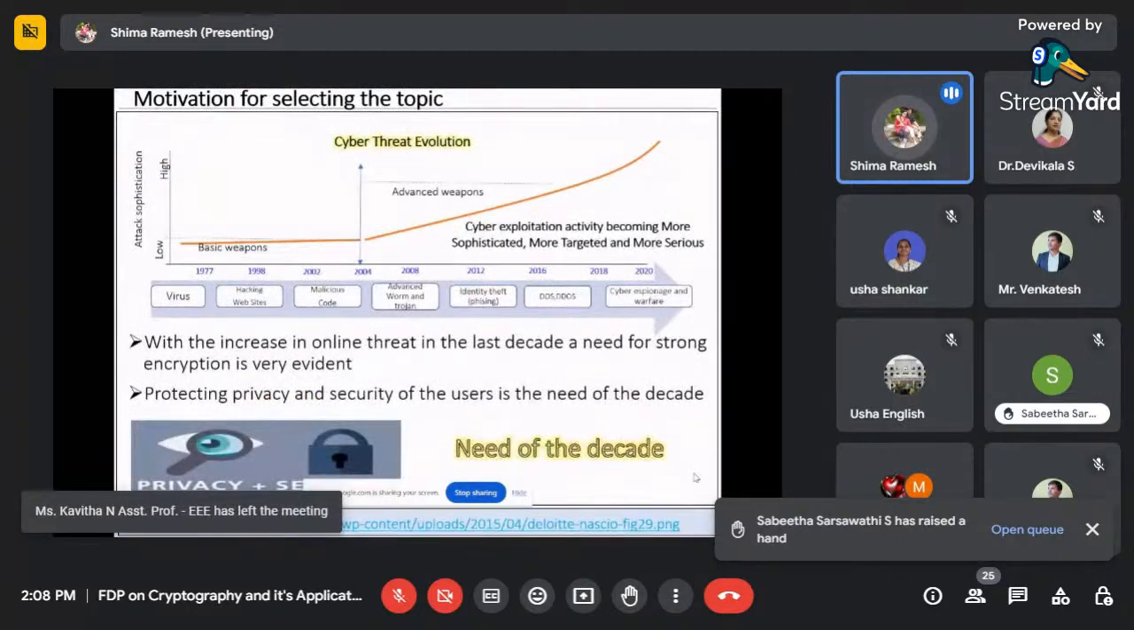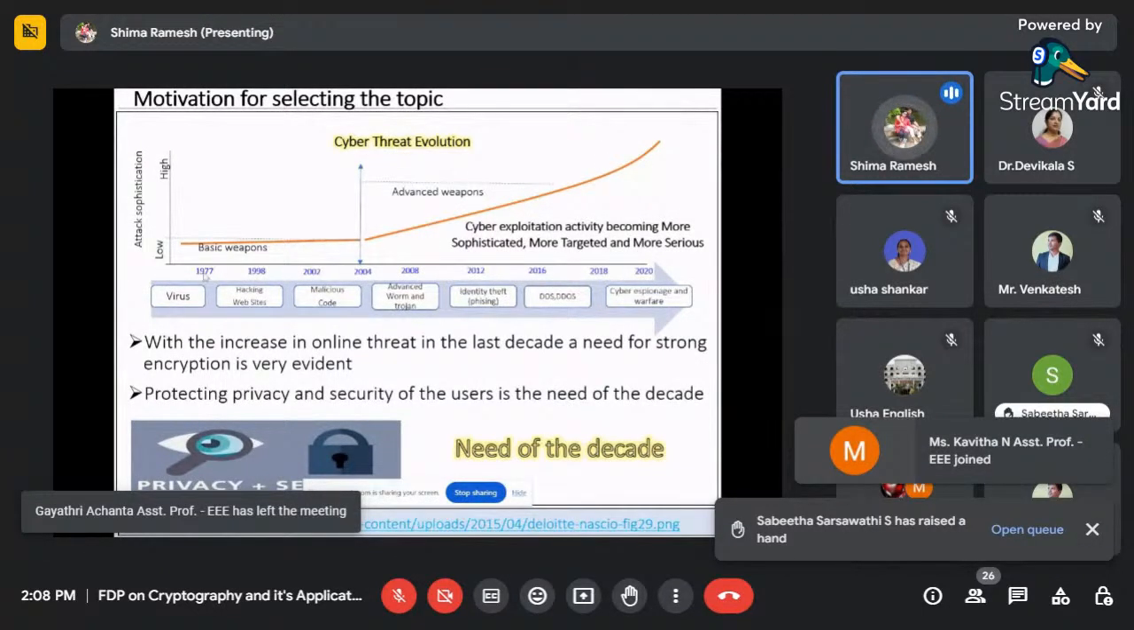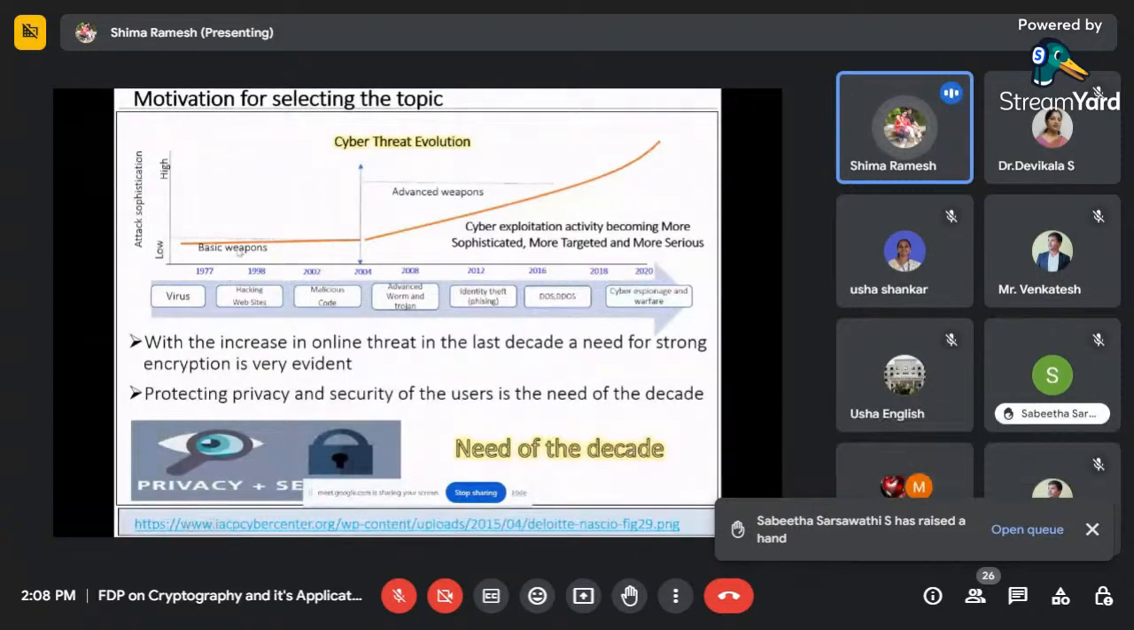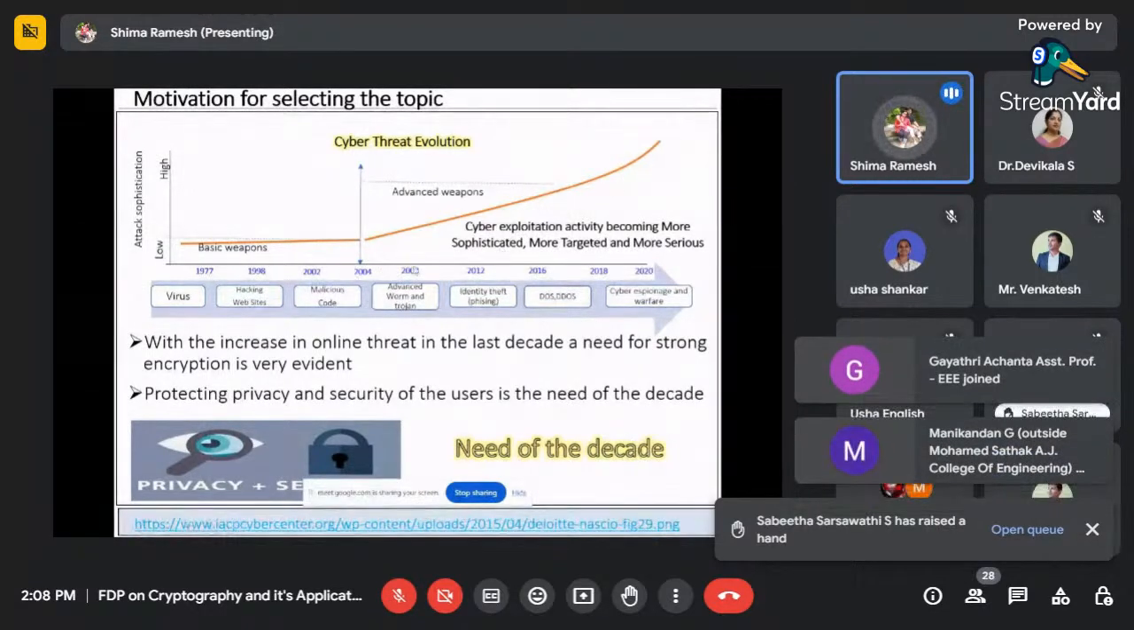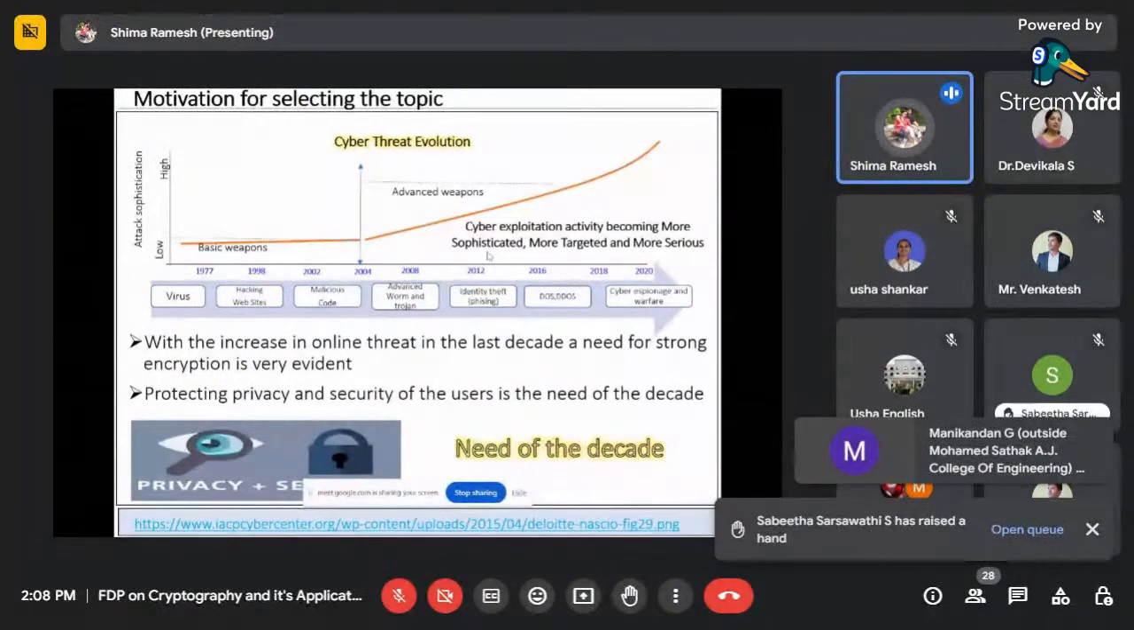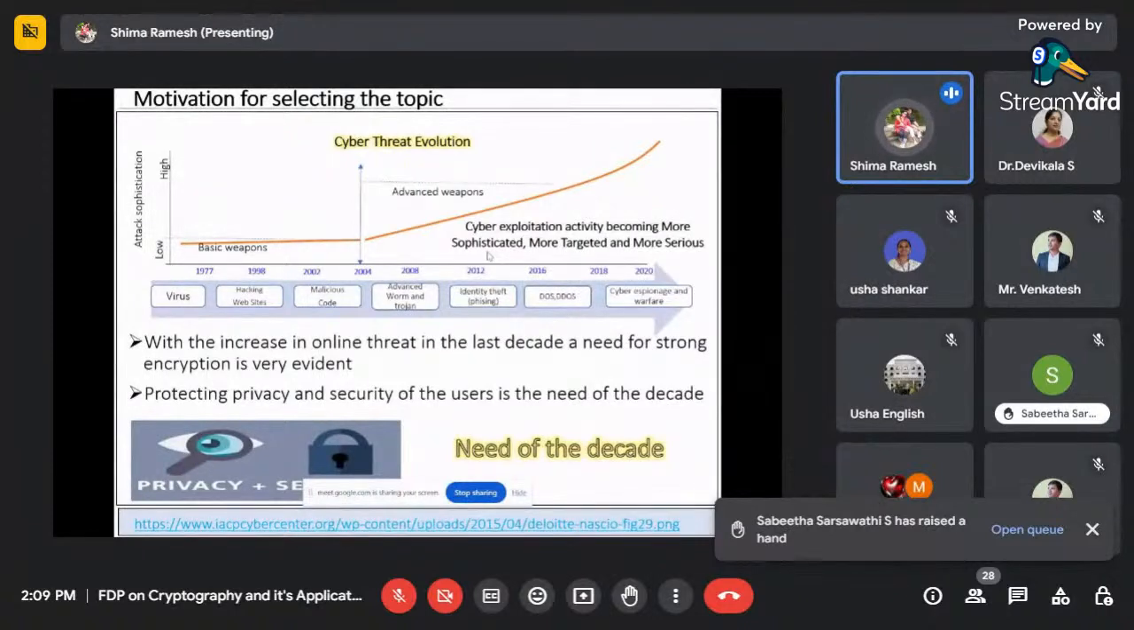So to overcome all those things, here you can see the analysis I have done, cyber threat evolution from 1977 up to 2022. Maybe the graph is not visible. But you can see the attacks are increasing abruptly, right? Because of this, in the last decade the online threat is such that we need strong encryption, which is very evident.